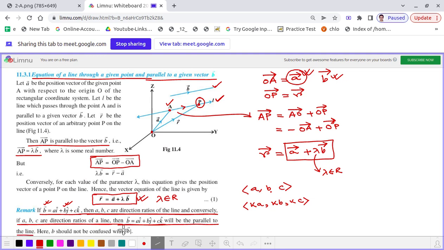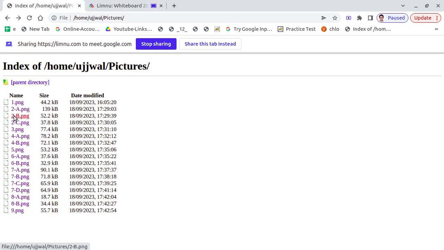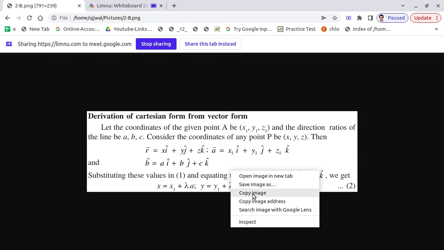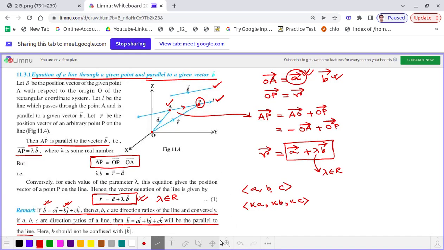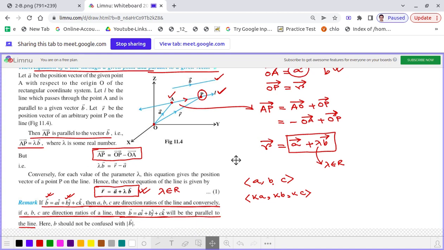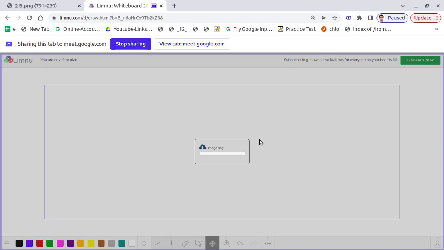And as I always explained in the beginning, we should not get confused between the vector B and the component with the coefficient of j cap, that is B. I hope it is clear, dear students. Now let's proceed with the Cartesian equation of that particular line. Okay, and how we are going to do it, let me show you. In fact, we are going to derive the Cartesian equation from the vector equation.